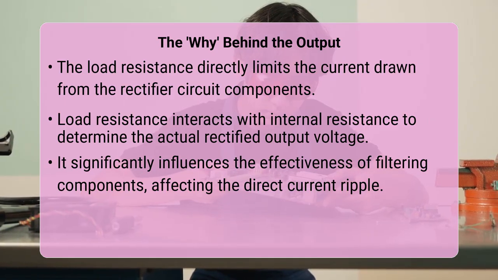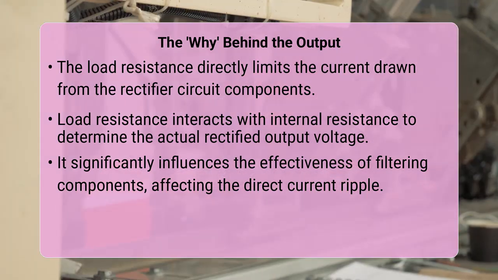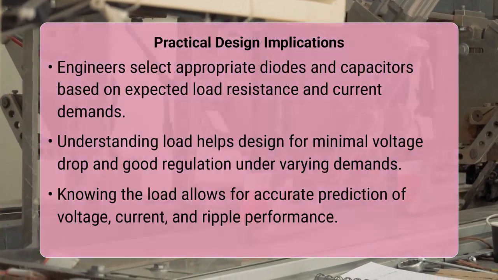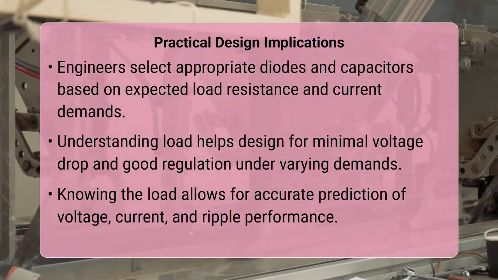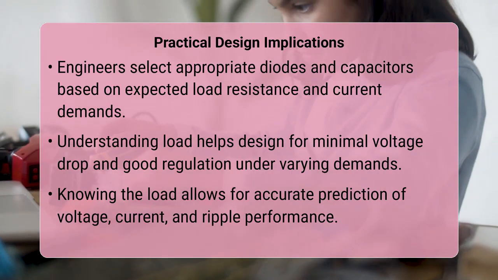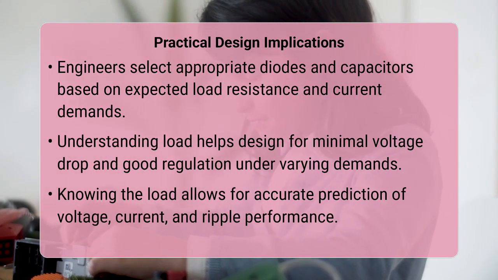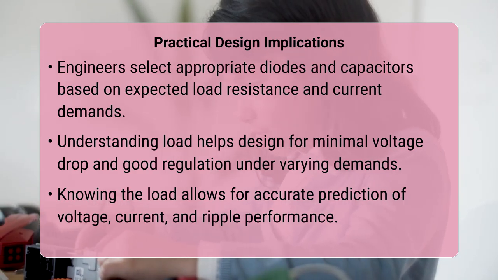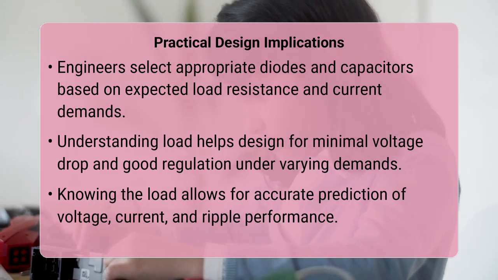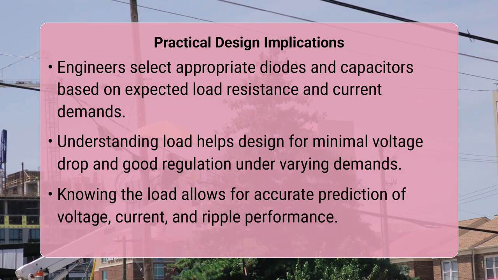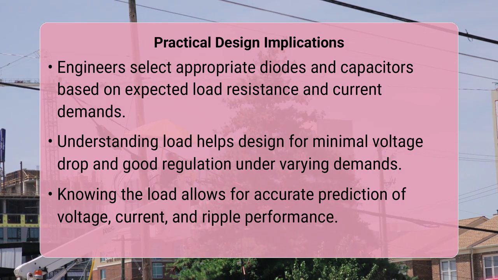It helps in selecting the correct types of diodes, determining the appropriate capacitance for filtering, and even sizing heat sinks to dissipate power efficiently. By correctly accounting for the load, you can ensure your direct current supply delivers consistent voltage under various operating conditions. This also involves considering the power rating of the load to prevent component overheating or failure.